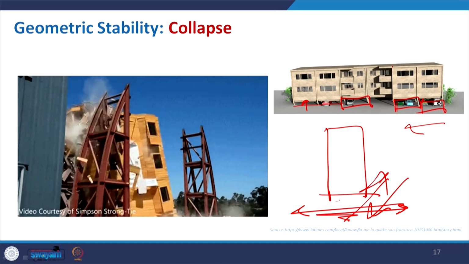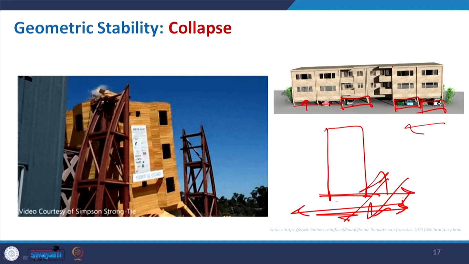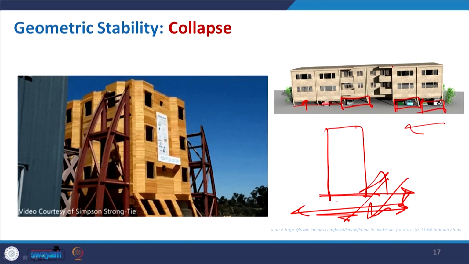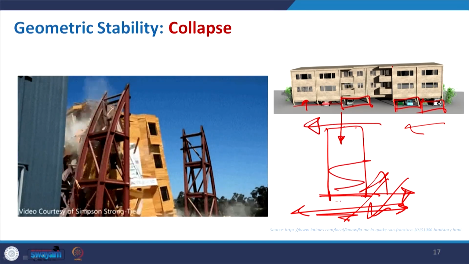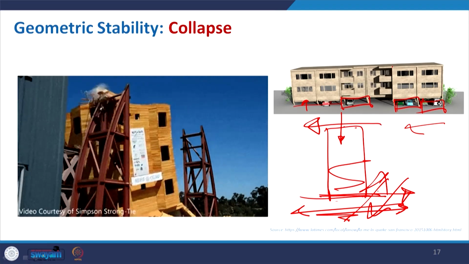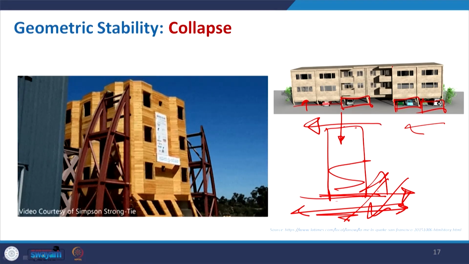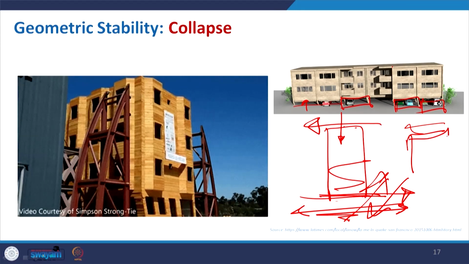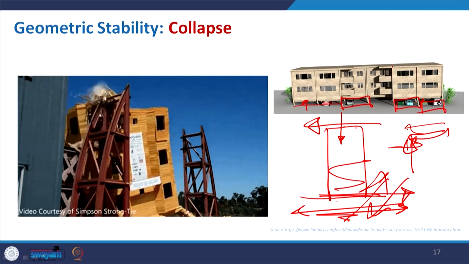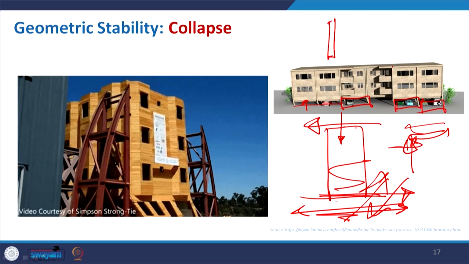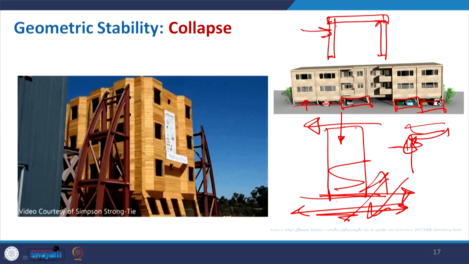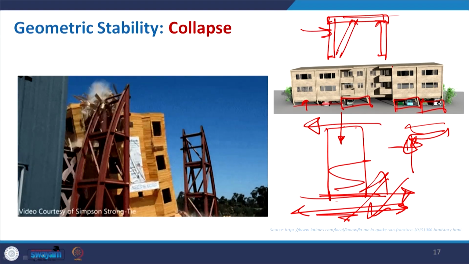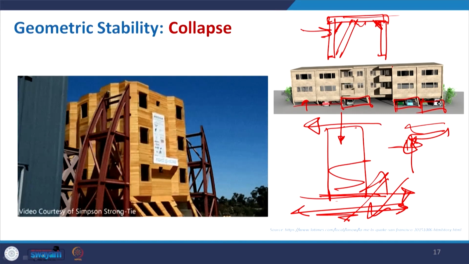So, in that case what will happen, your building will move to the left and then the top portion will try to stay the same, and then it propagates, it will go to the right, then left. So, this haphazard movement will really shake your building and then those joints, if not properly taken care of, will collapse. The collapse in the first slide we have seen, a beam is placed like this, just put on there. So, if we apply force, it will just try to bend and it may collapse. So, additionally we have to support it.